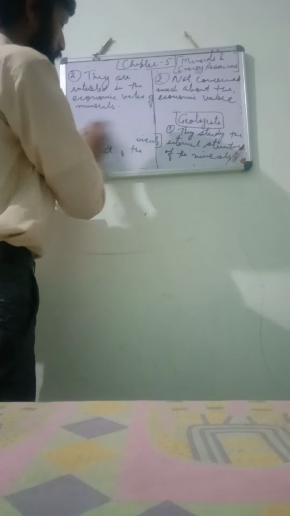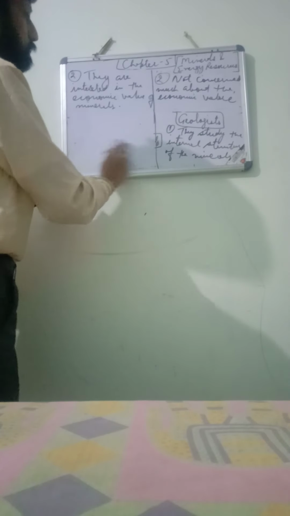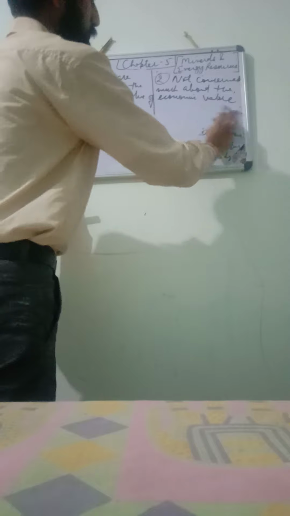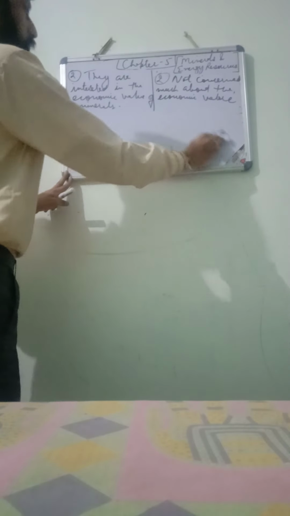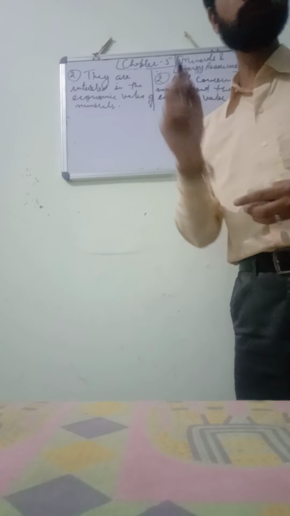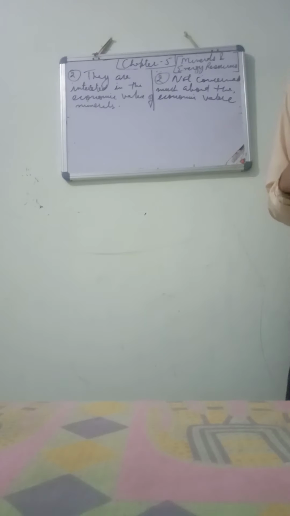Okay, ji. Next. Your next topic is, children, write down question for 5 marks.